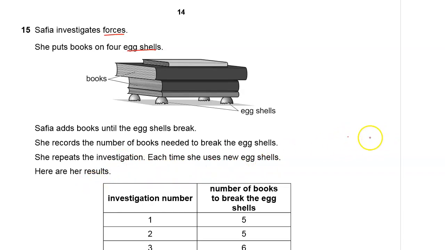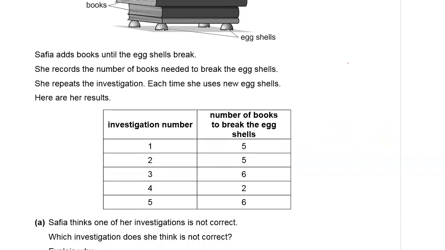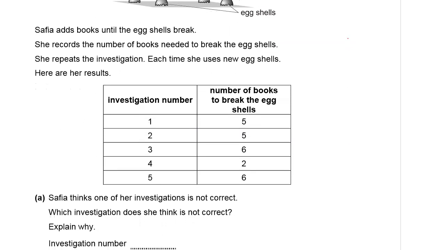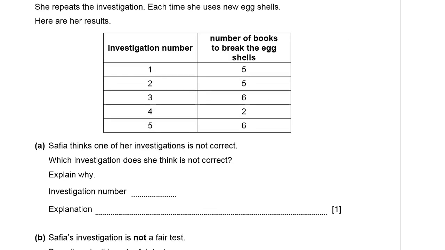Here are her results. Safia has done the investigation around 5 times, and she's noticing that the number of books ranges from 5 to 2. So the question here is, part A, Safia thinks one of her investigations is not correct. Which investigation does she think is not correct?